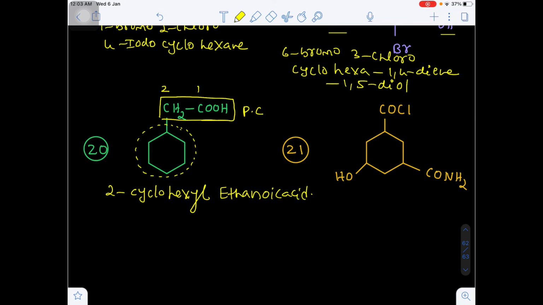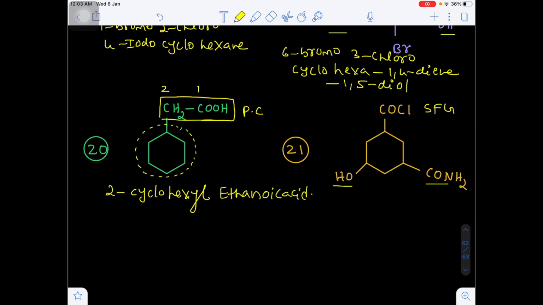Here the senior most functional group will be the acid chloride. So the remaining two will be simple substitutions.